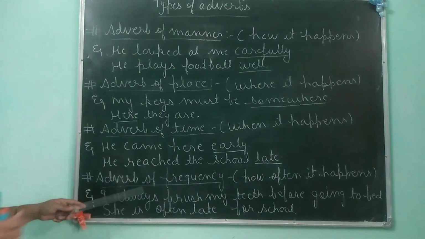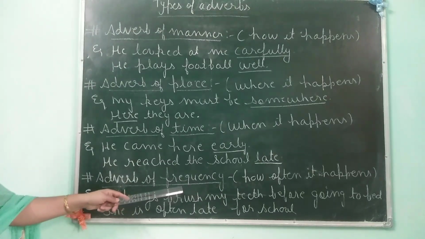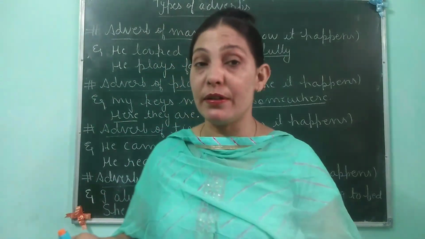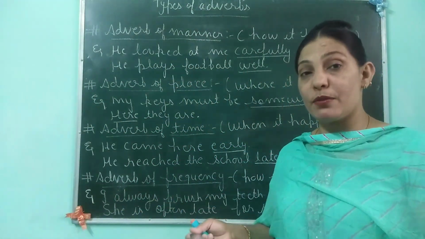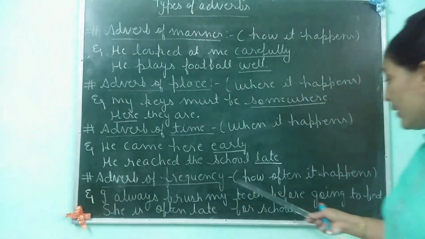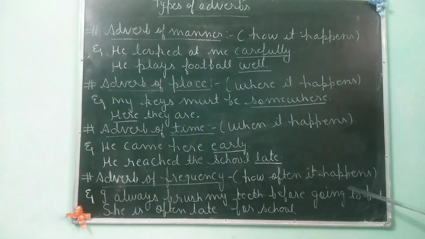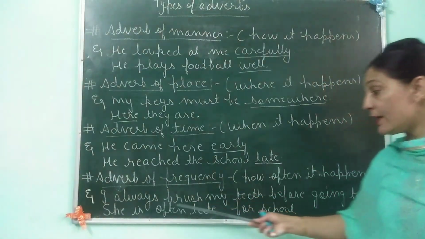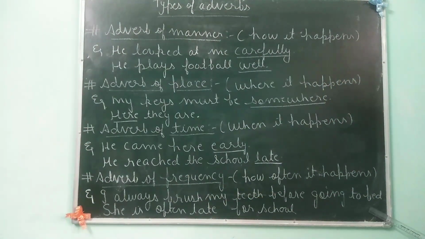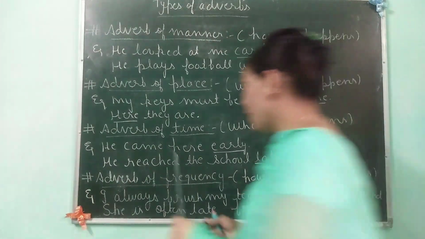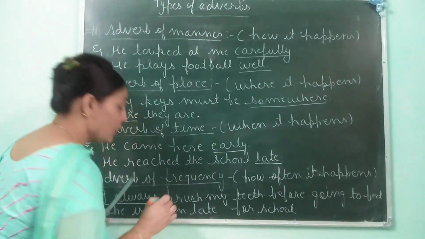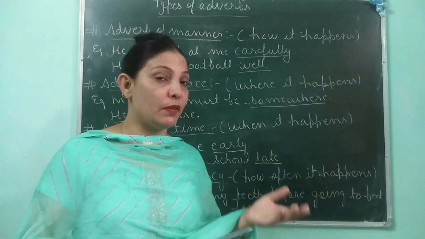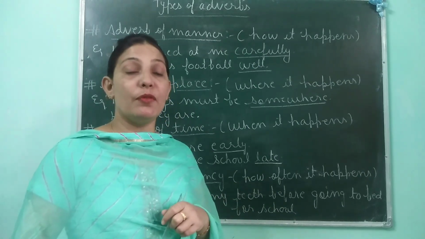Now the next is adverb of frequency. Frequency means how frequent something happened, how many times some work is done. So it is also known as how often it happens. So see the example, I always brush my teeth before going to bed. I always. So how many times do I brush? I brush always. It is my habit that I brush always. So the word always is adverb of frequency.